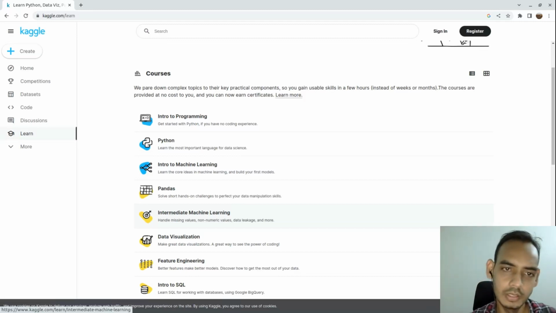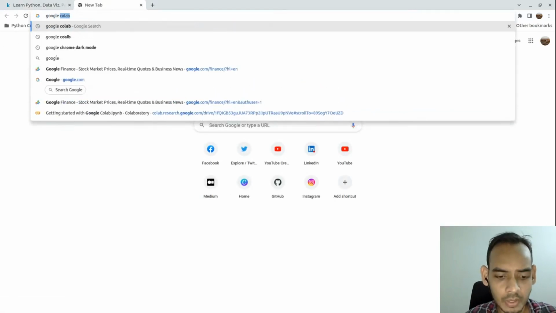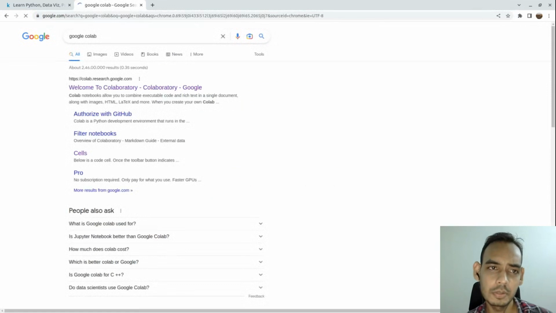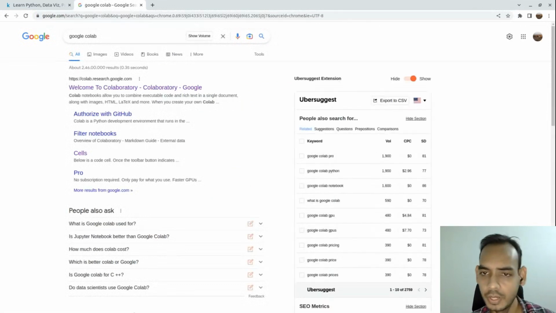Along with that, there are other websites which you can follow, for example Google Colab. It is also similar to Kaggle. The only main difference is it doesn't provide competitions, data sets, anything. It just provides you with a virtual environment for running your code. It also provides hardware accelerators. The only thing you need to do is have a Google account like a Gmail, and you can go to Google Colab and start working on it.